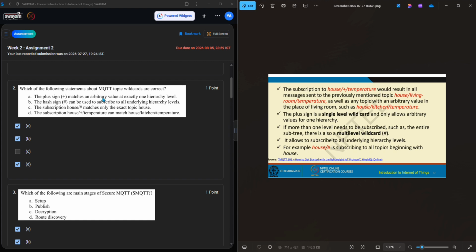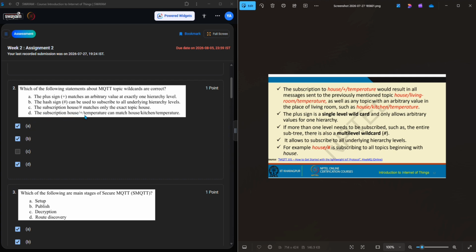The plus sign matches exactly one hierarchy level. Yeah, it's also right. The plus sign is a single-level wildcard and only allows arbitrary values for one hierarchy level. So option A is also right. The hash sign can be used to subscribe to all underlying hierarchy levels. Yeah, all underlying hierarchy levels. The subscription house must match only the exact topic? No, it's wrong, guys, because it matches all topics beginning with house. So option C is wrong.